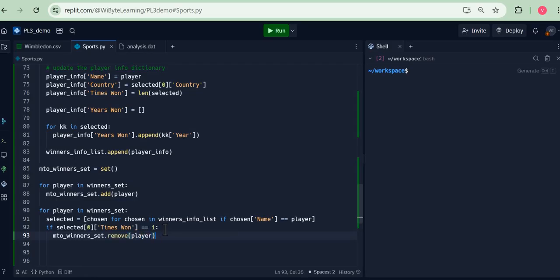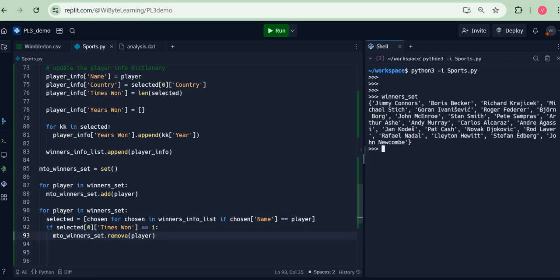So we are also seeing in this process the usage of add and remove on a set. First we added all the values to the set, and now we are removing some of those which have won only once. Now we can run this code to get a better feel for what's going on, and then we'll have some more discussion on this. So when I run this code, notice my winners set is this set.